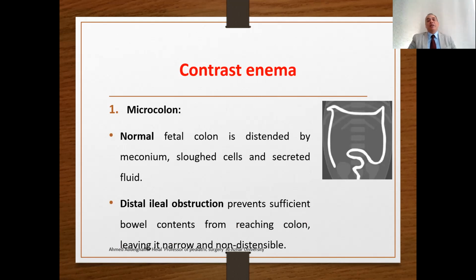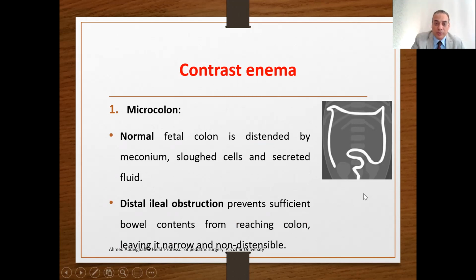Regarding the contrast enema, the finding may be microcolon. Microcolon is a small caliber colon. The normal fetal colon is distended by the meconium, the sloughed cells and the secreted fluid. Distal ileal obstruction prevents sufficient bowel content from reaching the colon, leaving it narrow and non-distensible, called microcolon. So this is called microcolon.